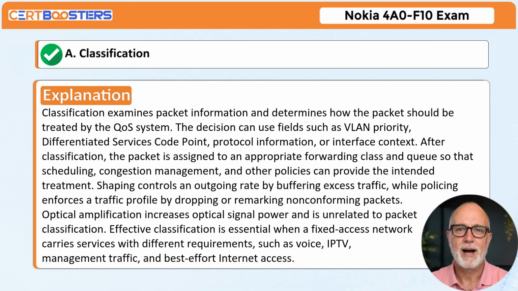Shaping controls an outgoing rate by buffering excess traffic, while policing enforces a traffic profile by dropping or remarking non-conforming packets. Optical amplification increases optical signal power and is unrelated to packet classification. Effective classification is essential when a fixed access network carries services with different requirements, such as voice, IPTV, management traffic, and best effort internet access.